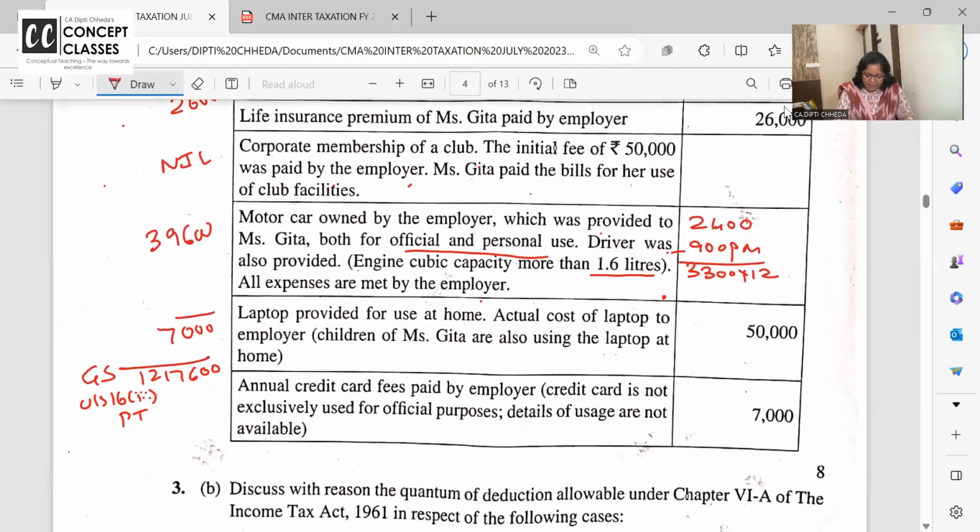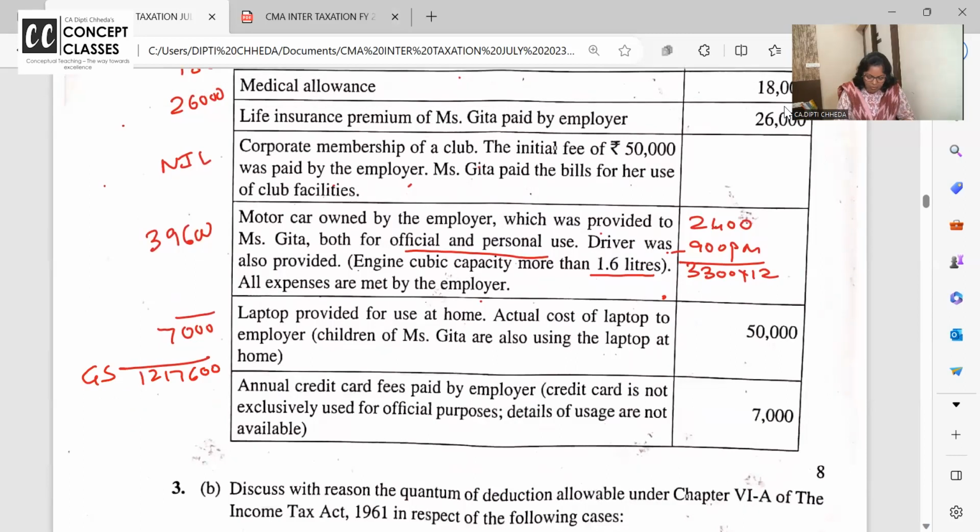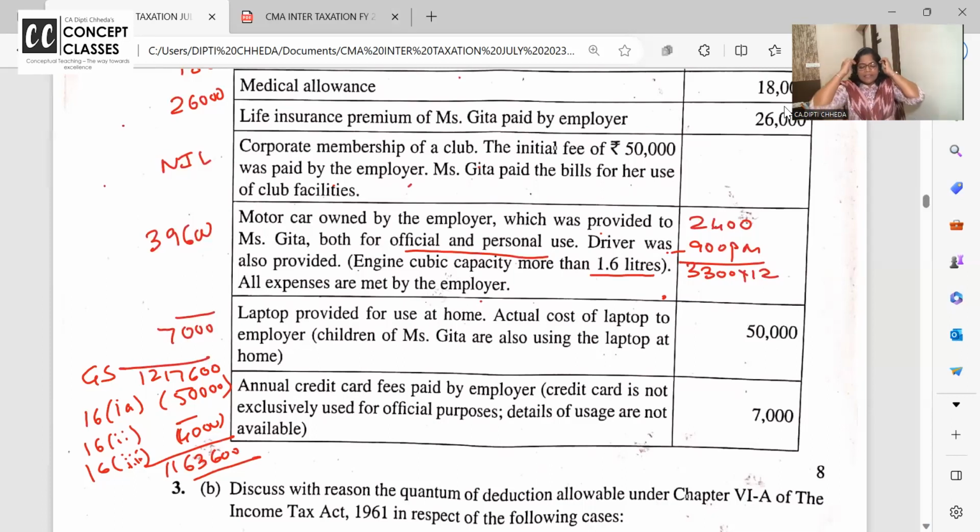And in that, the first deduction in the gross salary, section 16, clause 1A, flat 50,000 standard deduction. Clause 16.2, you will not get entertainment allowance, but 16.3 PT बिल्कुल मिलेगा. कितना? 4,000, whether you have paid or your employer has paid. So what is the salary income of Geeta? 11,63,600.